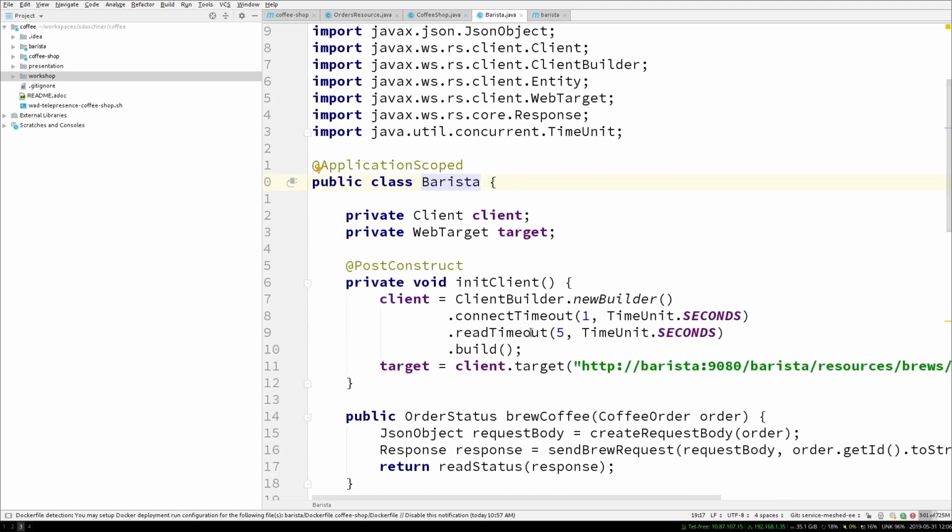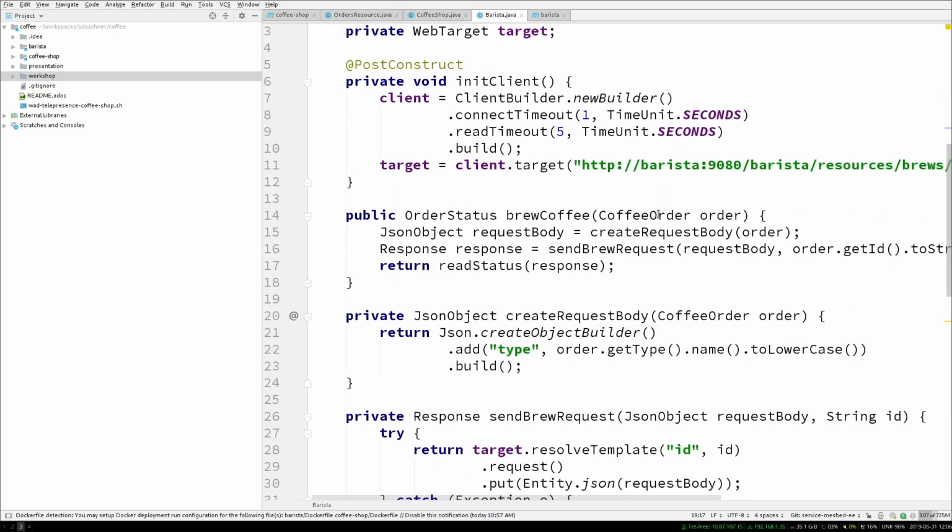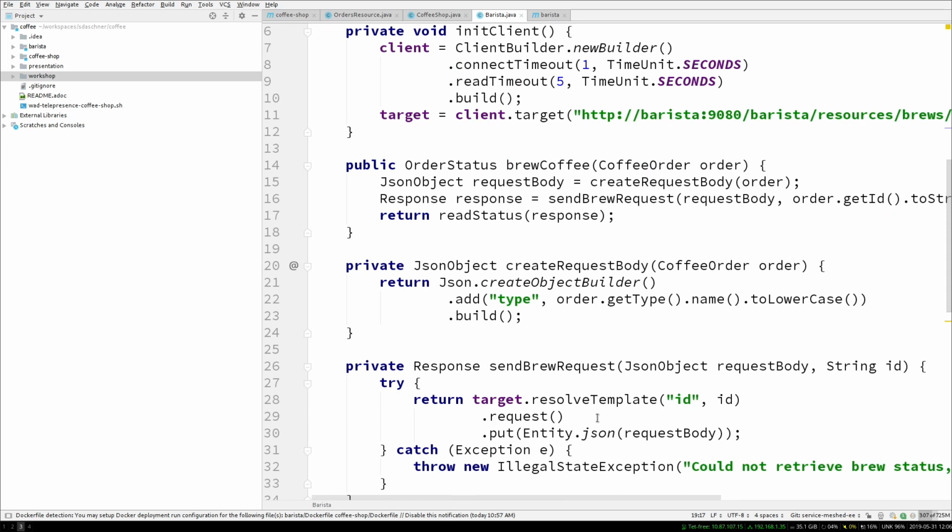So we can use an HTTP client, such as a JAX-RS REST client, to access this. That means we're going to make an HTTP PUT request and do some stuff with that URL, and so on and so forth. And that's basically it. That's basically the workflow of ordering a coffee.